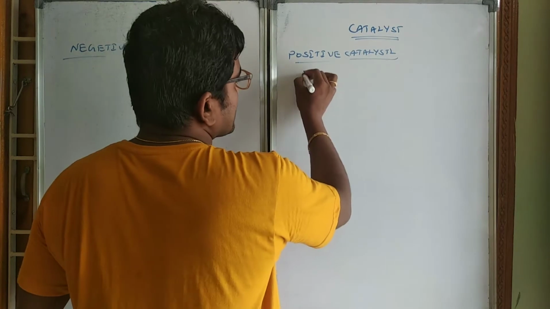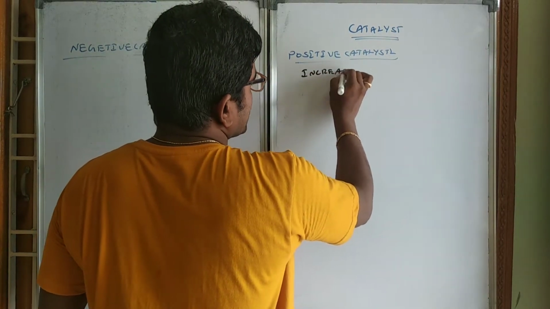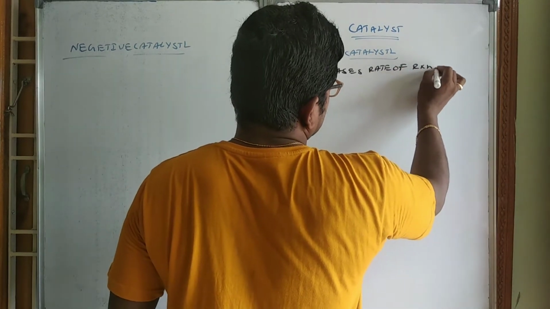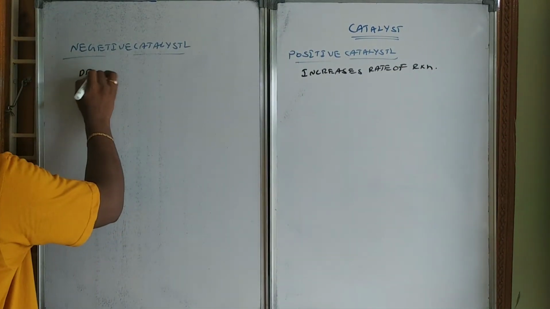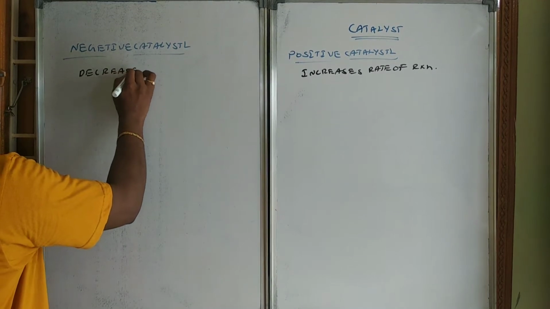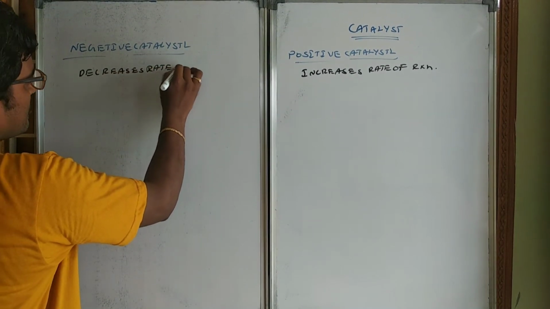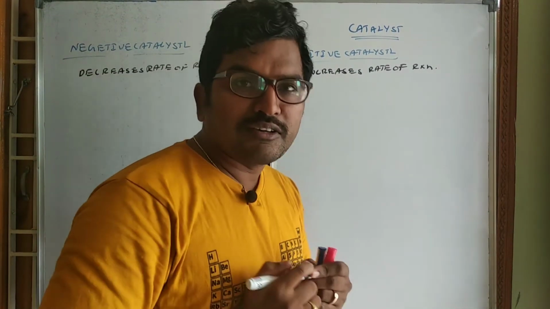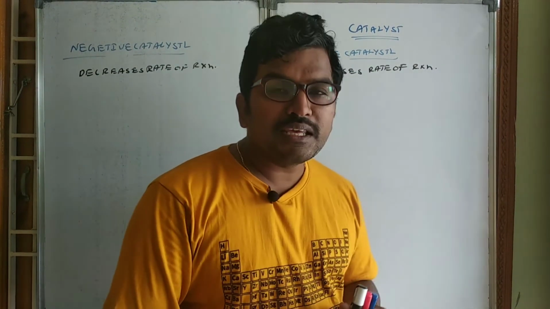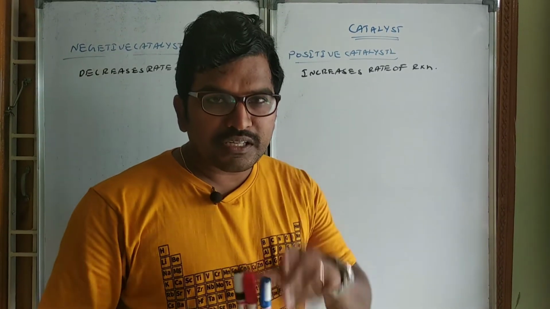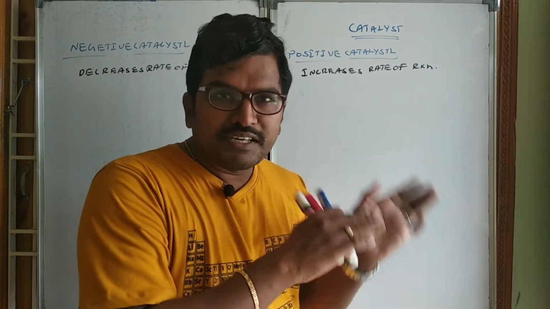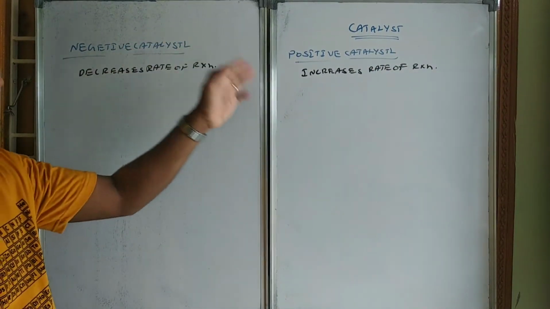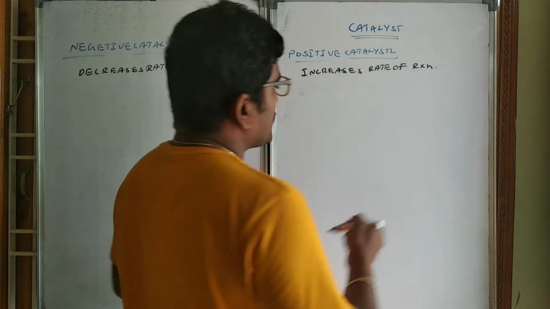Positive catalyst increases the rate of reaction and negative catalyst decreases the rate of reaction. A substance that alters the rate of reaction without undergoing any chemical change in the reaction is known as a catalyst. If it increases the rate of reaction, it is a positive catalyst. If it decreases the rate of reaction, it is a negative catalyst.